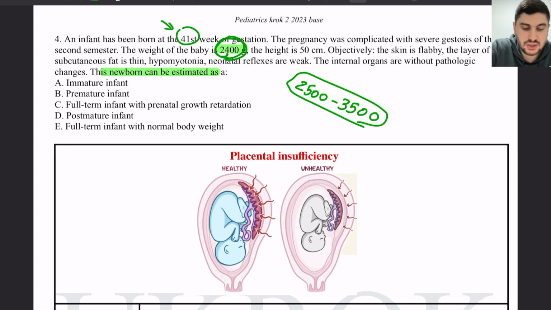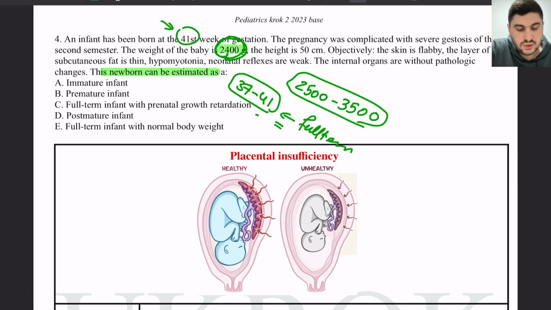He was born at 41 weeks of gestation. A normal term baby is between 37 weeks to 41 weeks of pregnancy, right? So this is a full-term baby, with growth retardation, meaning that his growth is less than the normal, right? A premature infant will be less than 37 weeks of gestation, and post-mature will be 42 weeks and more. So our baby here is full term but with